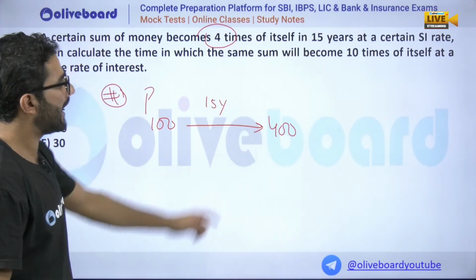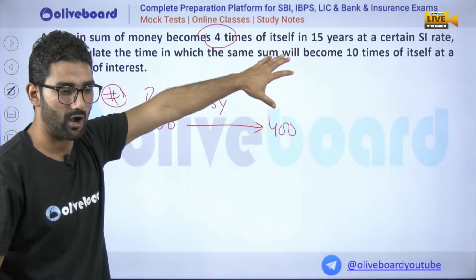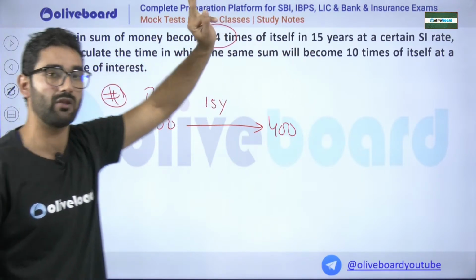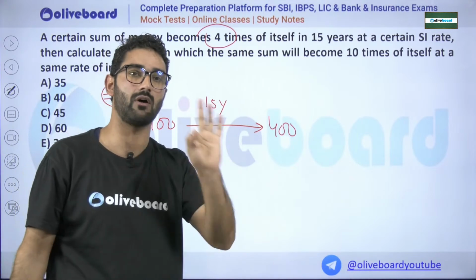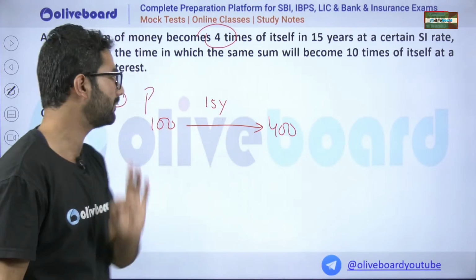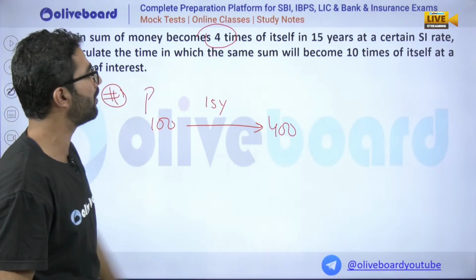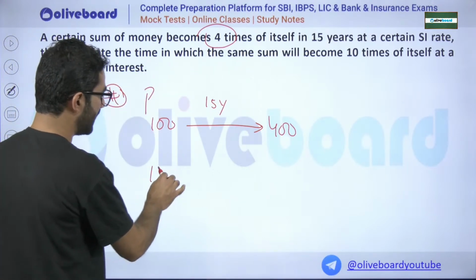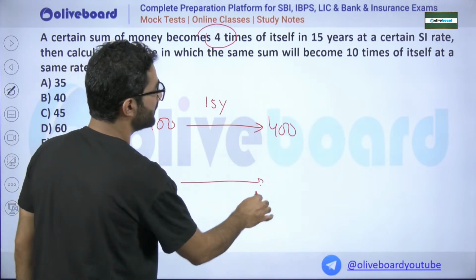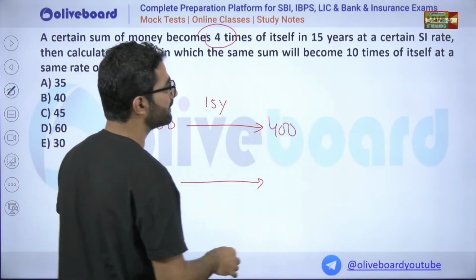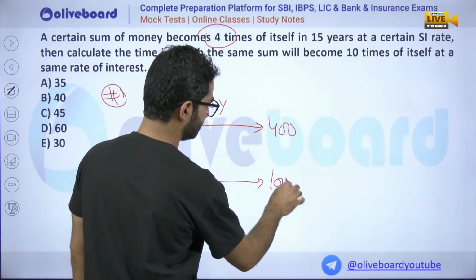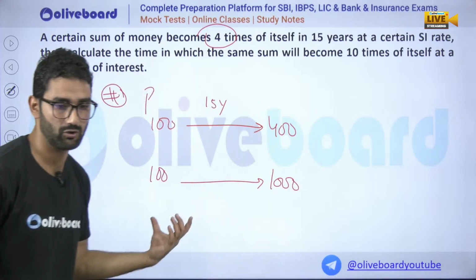Okay. At a simple interest rate is given. Obviously, our topic is simple interest only. I will tell you how this type of question can be solved by 3 methods. Whichever you feel comfortable, you can go for that. Then calculate the time in which the same sum, this 100, becomes how much? 10 times. 10 times means how much? 1000. You got, my dear?